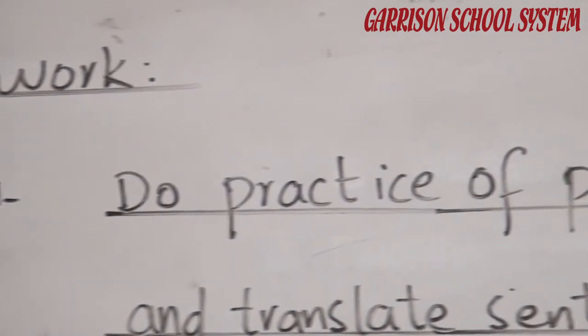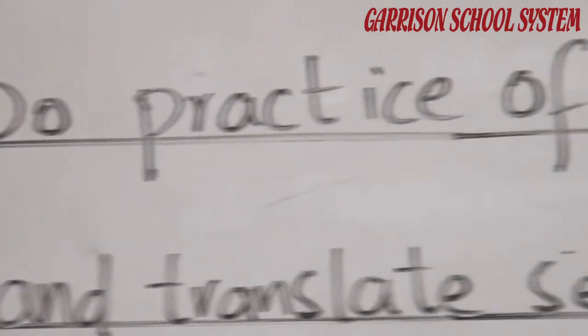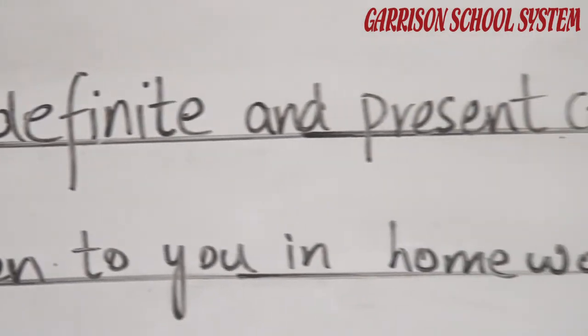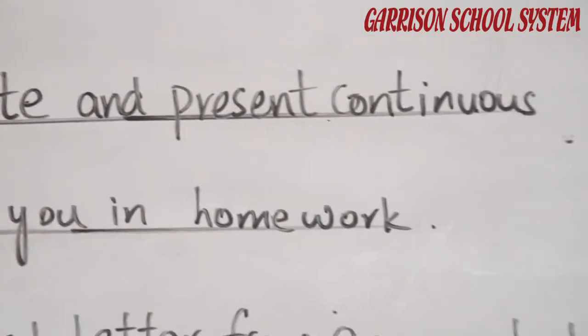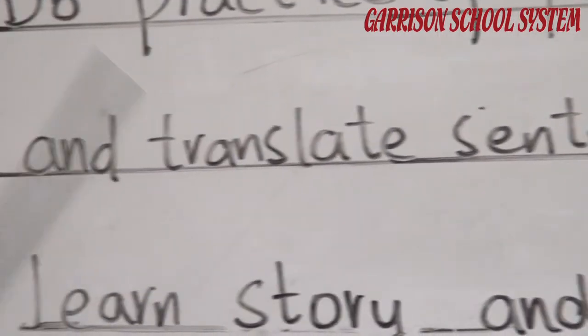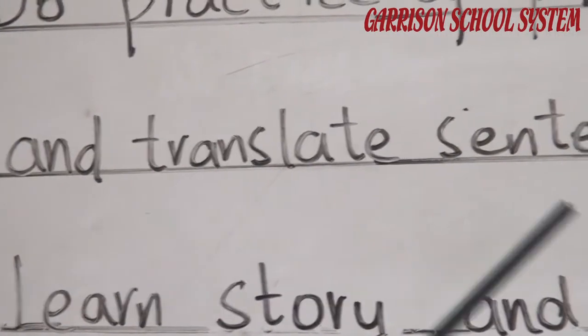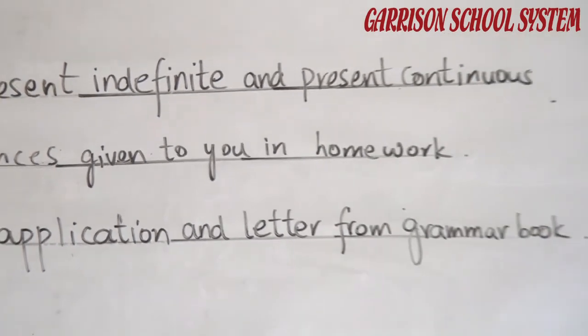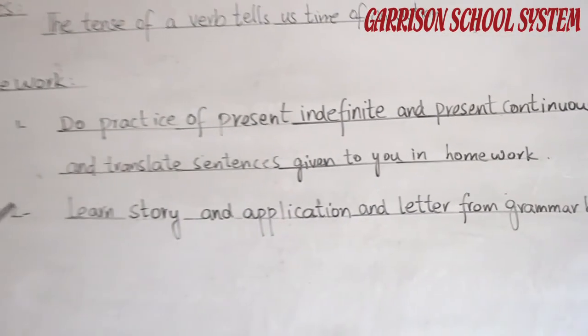Hope you all have understood this. You have to practice present indefinite and present continuous tense by using verbs of your own choice in sentences following the sentence structure. And you have to translate the sentences given to you in your homework. We will provide a few sentences in the homework for your practice.